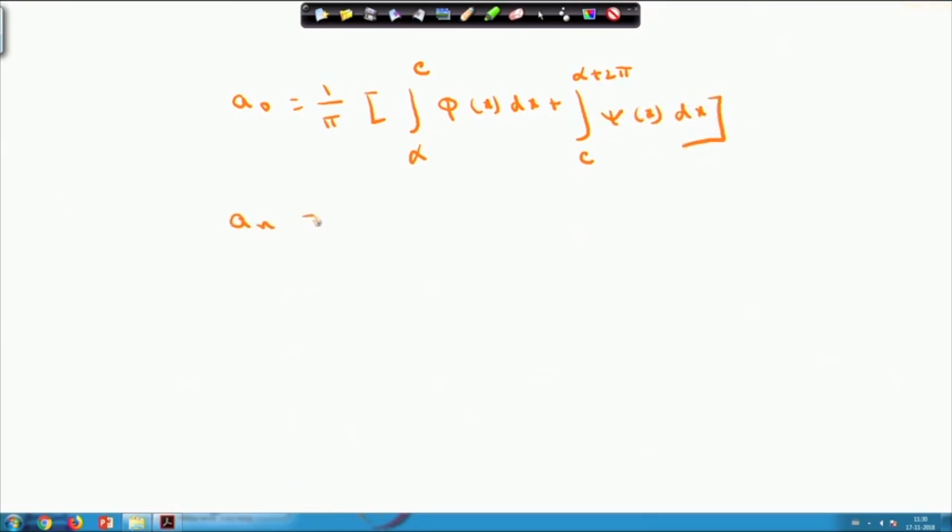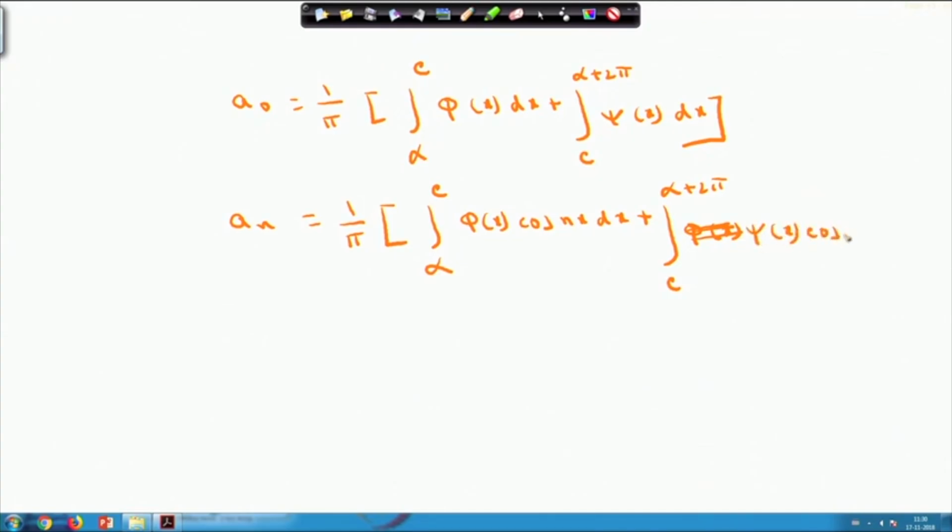Similarly, your a_n also we can write down: alpha to c phi(x) cos nx dx plus c to alpha plus 2 pi, sorry, this will not be phi but psi(x) cos nx dx.